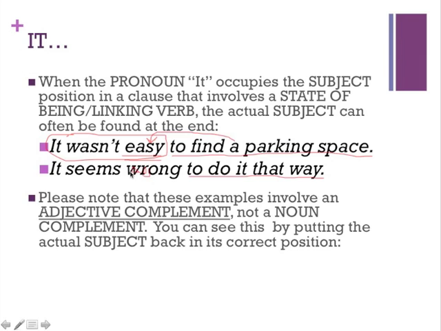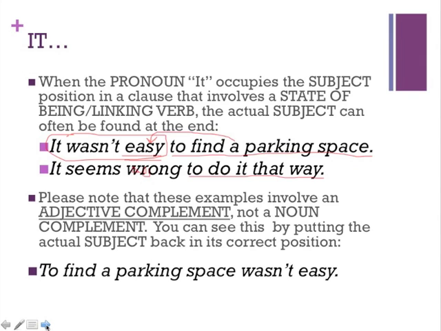So in these situations, since these are state of being verbs, they don't have a noun complement here, they actually have an adjective complement. Now, if you're not sure, one thing you can do is by actually substituting the word it for the subject that you find at the end of the sentence. So you can kind of put it back in the right place, and then it becomes a little bit easier to see what the subject is and that it's actually an adjective complement, not a noun.